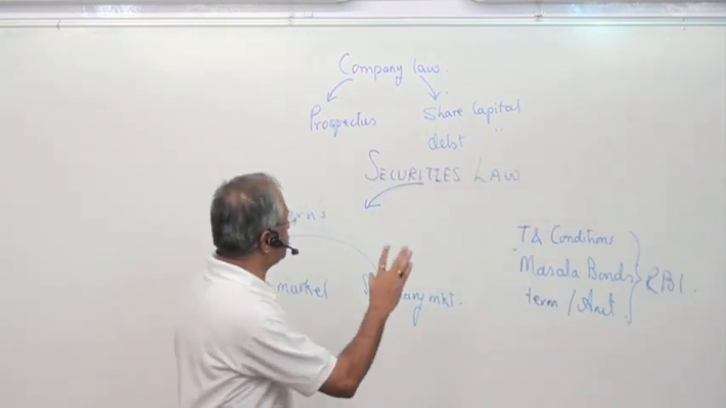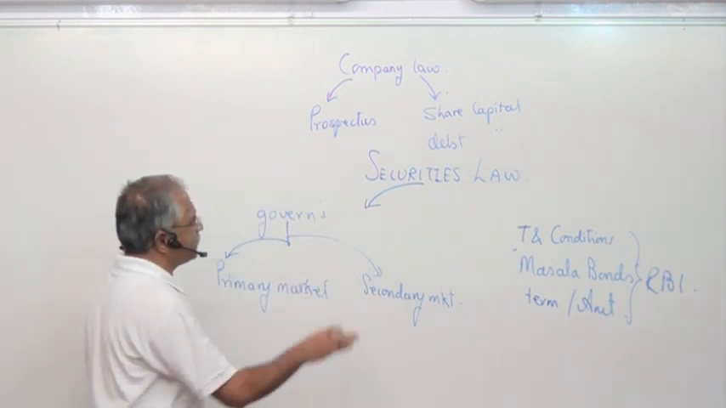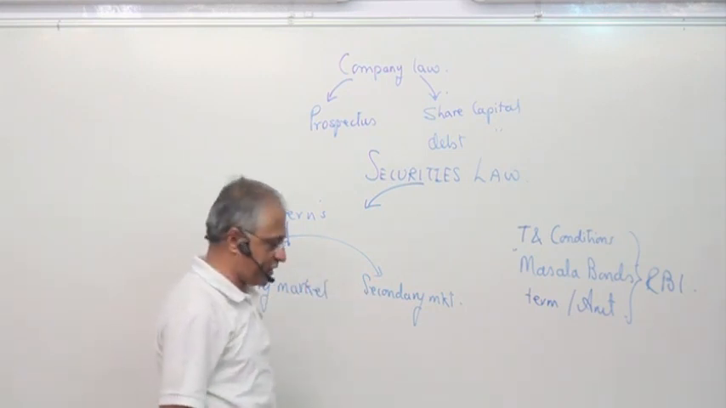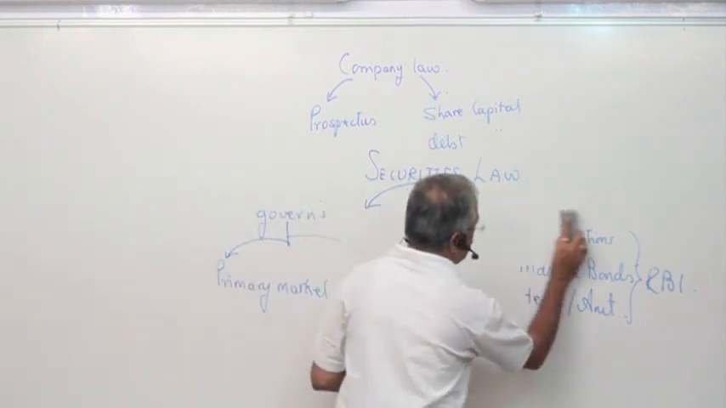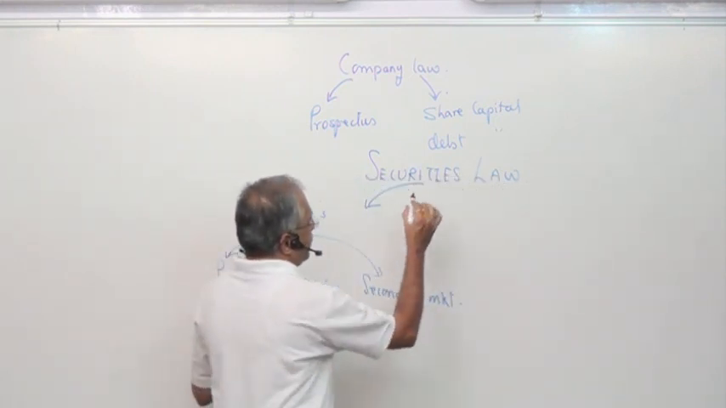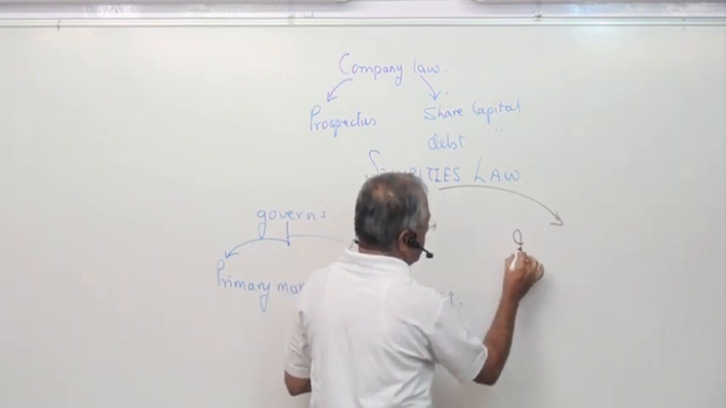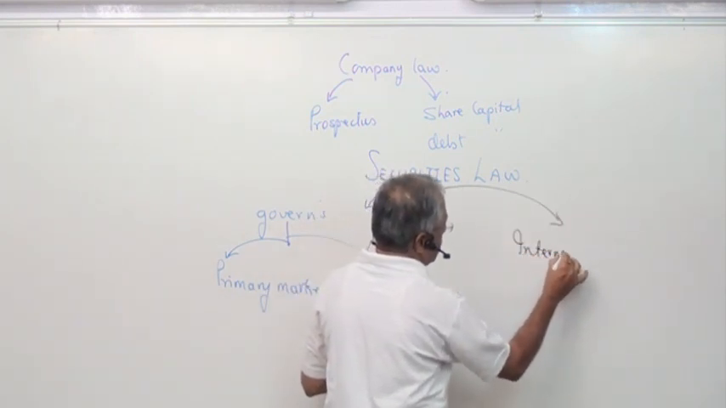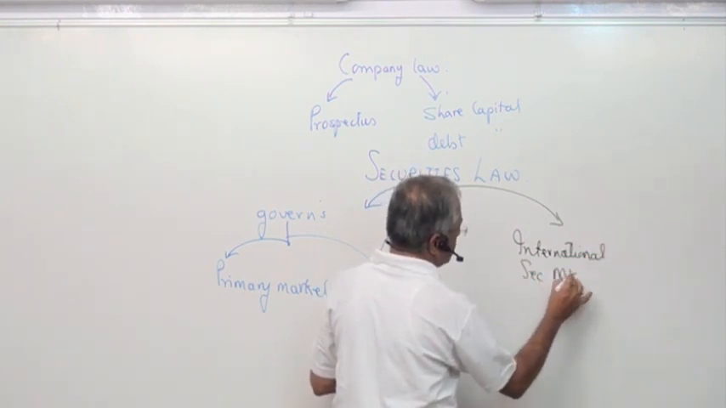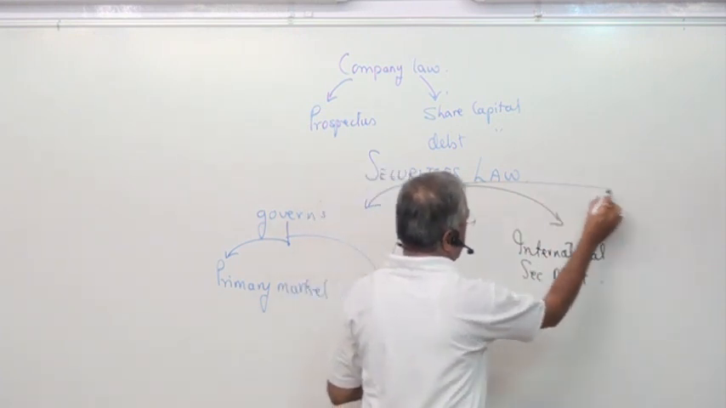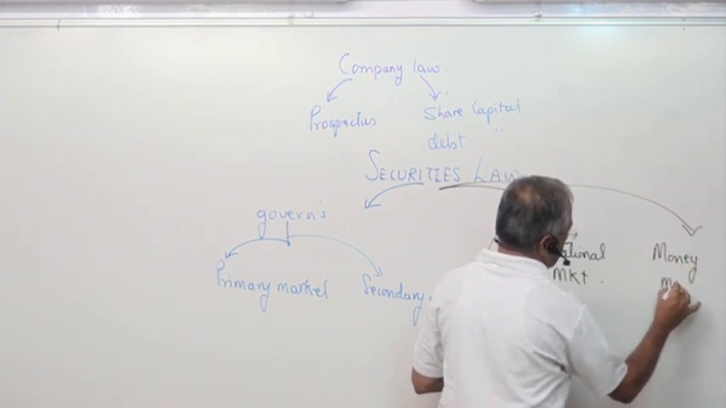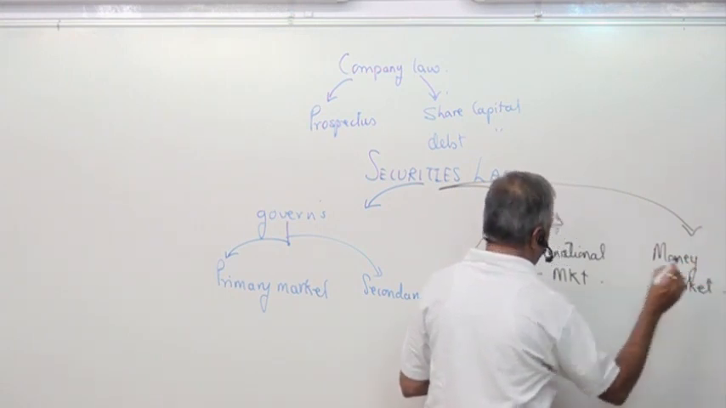So we are doing the securities market, and understanding the security laws which govern it. First one is the primary market, second is the secondary market. There are plenty of markets which we have to do. The next market which we have to understand is the international securities market. The last topic is the money market. These are the markets which are there.